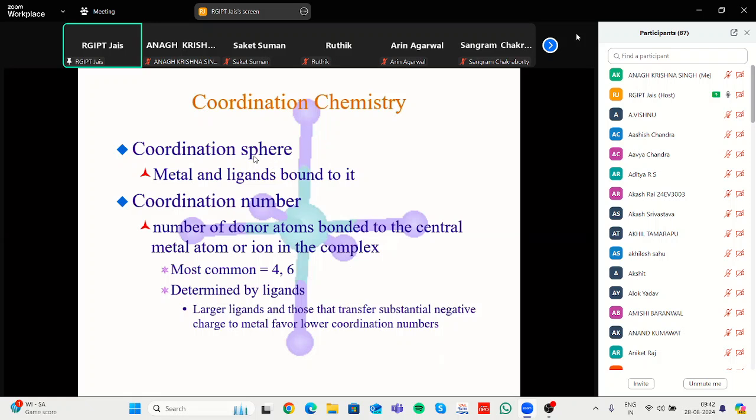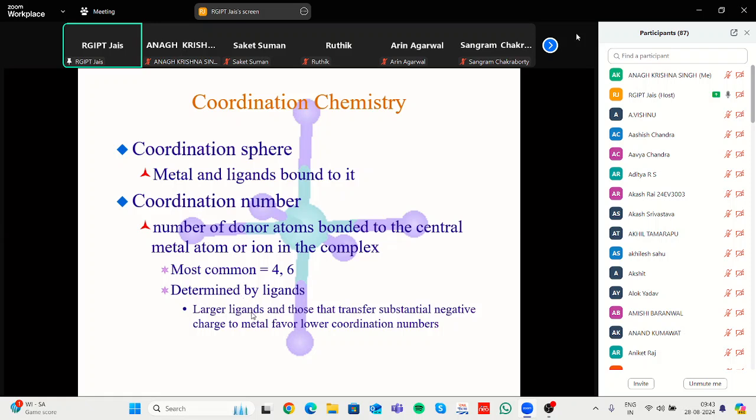That's why there is the coordination sphere that contains a metal bound with ligands, and the number of donating atoms that can give to the metal atom or ion in the complex, whether it forms tetrahedral or square planar. In tetrahedral and square planar, the coordination number is 4, but in the case of octahedral, the number of donating atoms to the metal is around 6.